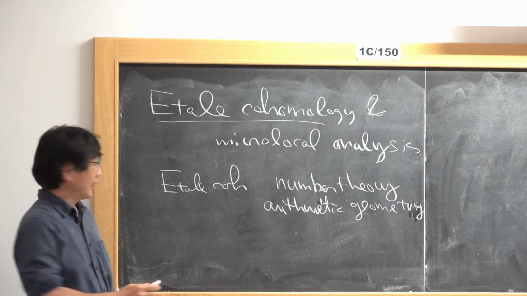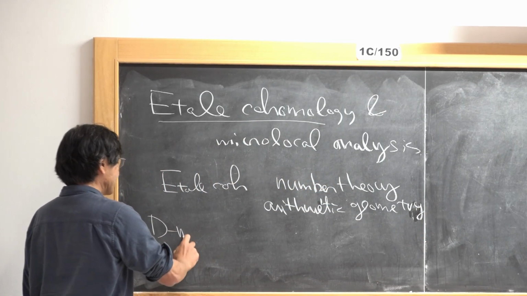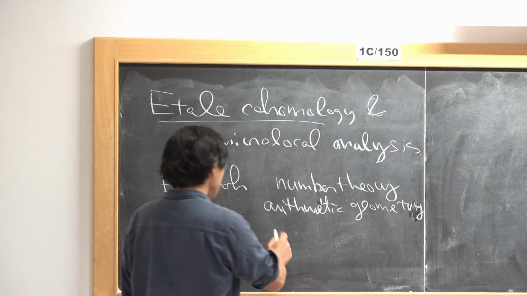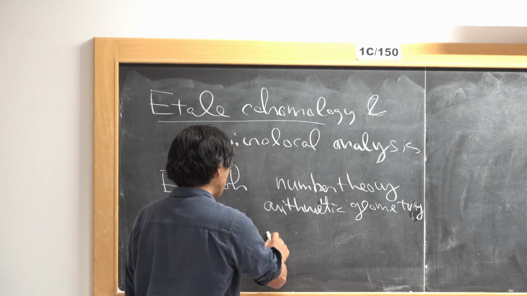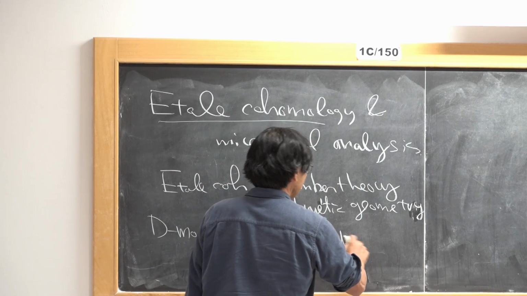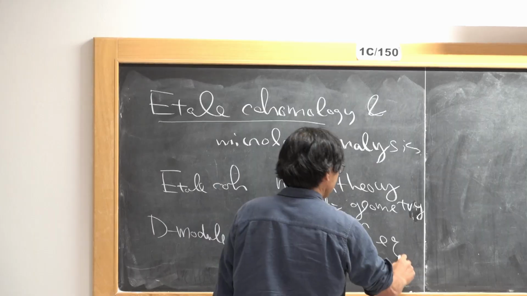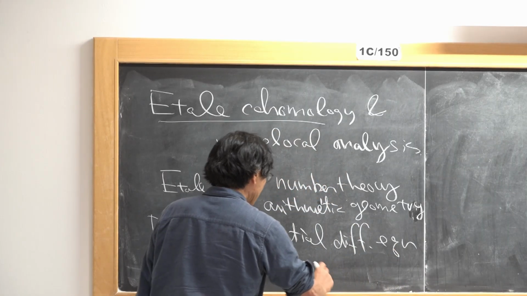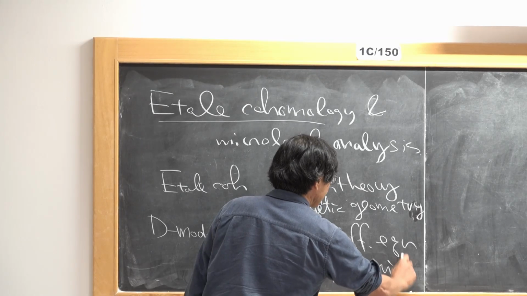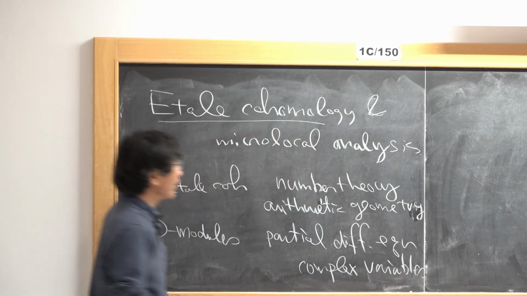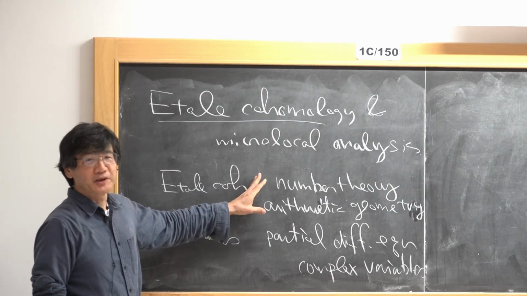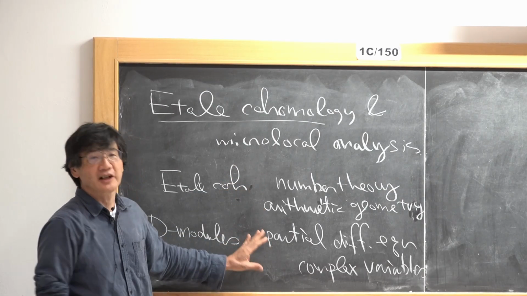On the other hand, D-modules, this has come from partial differential equations or complex variables. So this is from number theory, and this is from analysis.